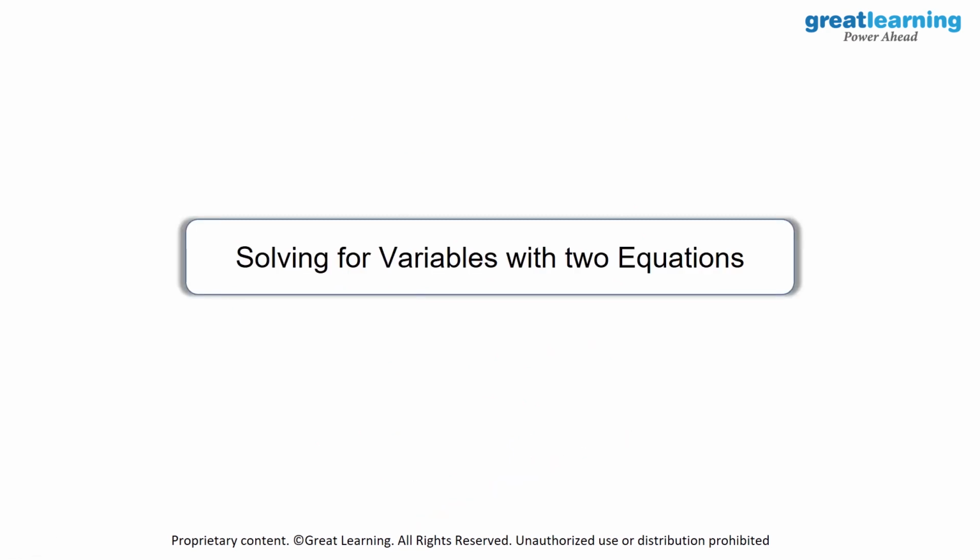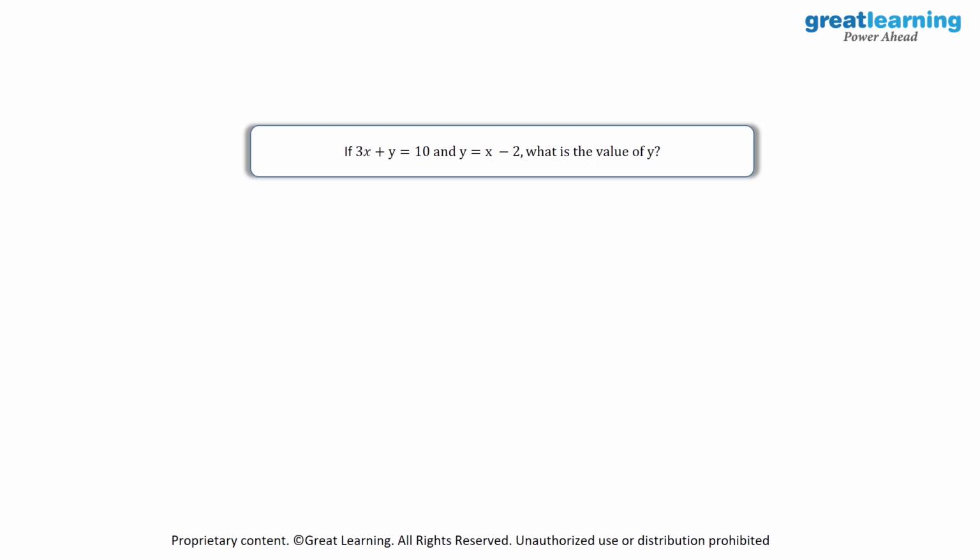So till now we had only one variable, which was x. Now we'll see how to solve variables with two equations. So this time we'll have x as well as y. So here, as you see, we have 3x plus y is equal to 10 and y is equal to x minus 2, and we need to find out the value of y. So this is quite interesting. What we'll do is, I'll just write down both of these over here. 3x plus y is equal to 10. Then I'll have y and x on the same side. So I will have minus x plus y is equal to minus 2. So I've got my first equation and the second equation.